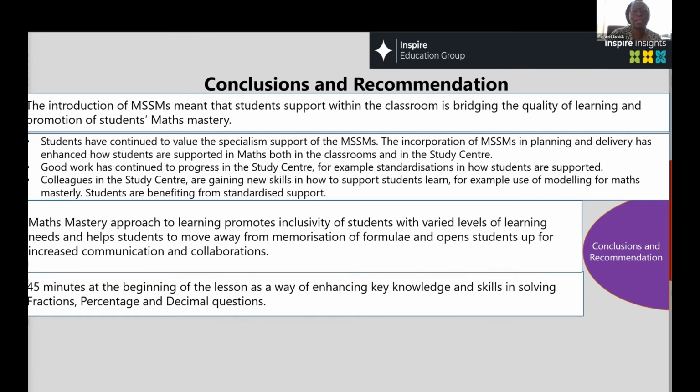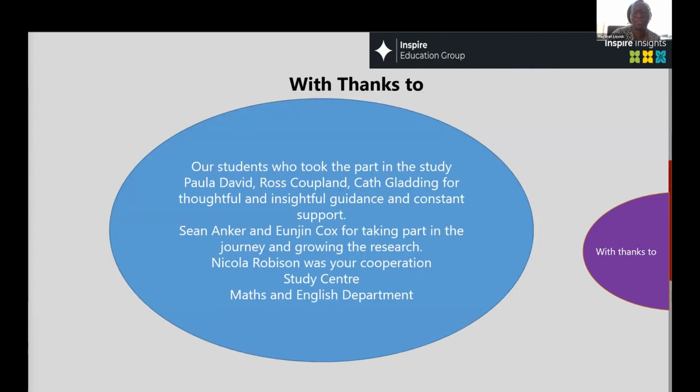And that there is a standardization in the study center. So our study center now is working in unison with us and actually upping skills of some of the colleagues to approach their support of students in a math mastery approach. So that was really, really good as well.